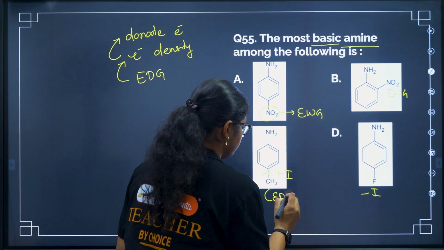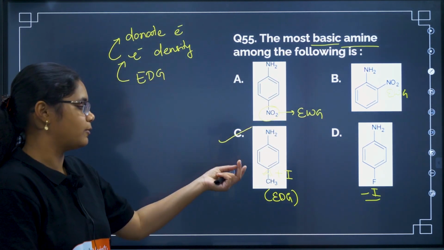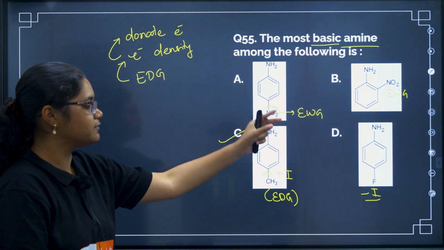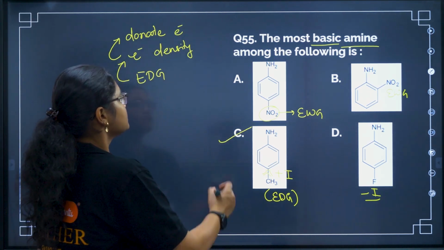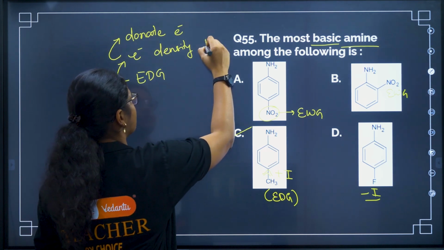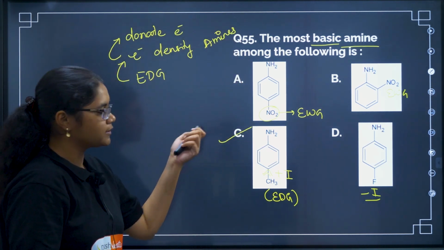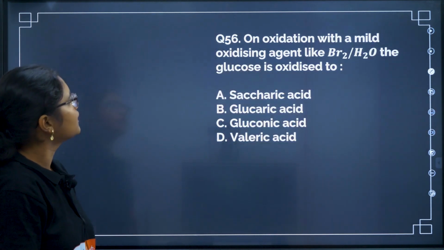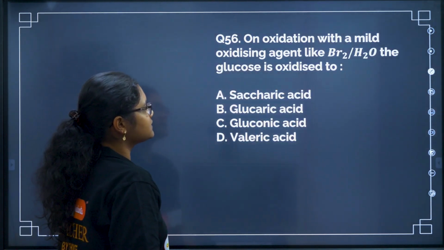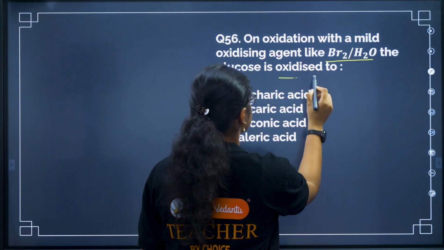Electron donating group, and it has electron. Again, minus I property is more dominant in case of halogens. So it will also withdraw electrons. So our correct answer is option C. So this question we can consider from amines part, but generally it also comes under basicity. Okay. Next, on oxidation with a mild oxidizing agent Br2 and water, the glucose is oxidized to.